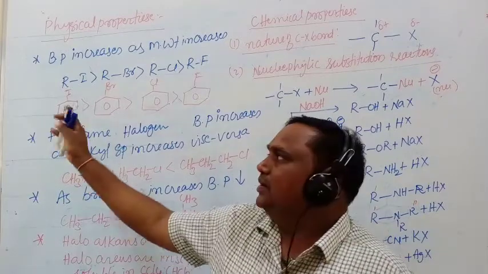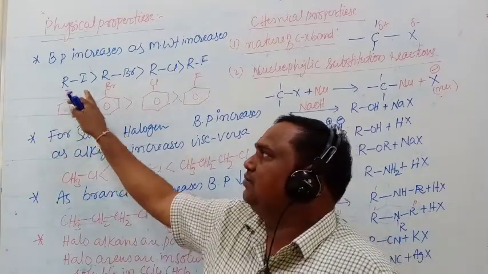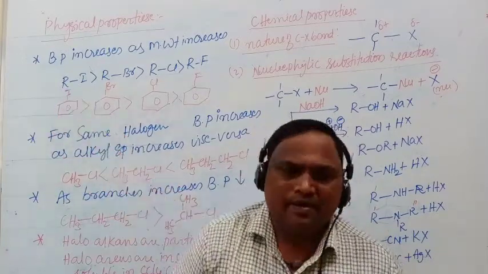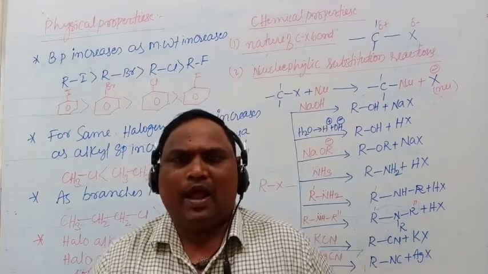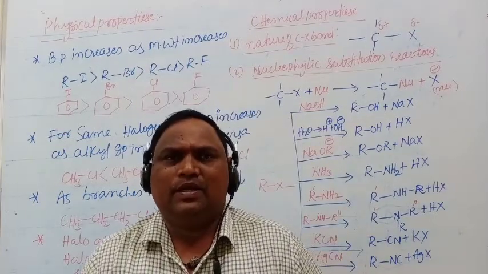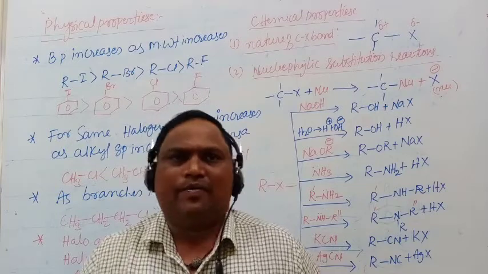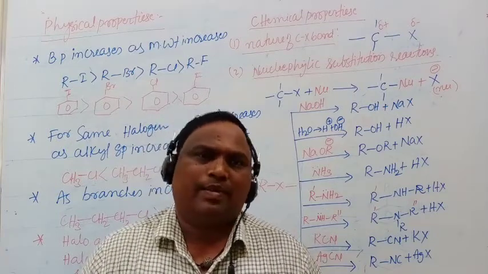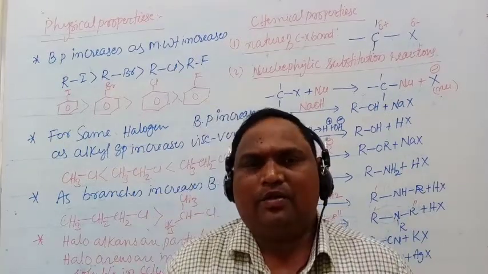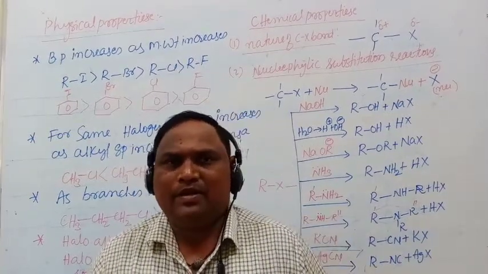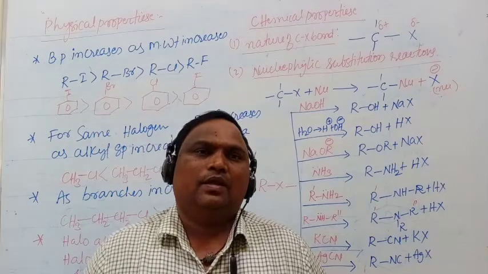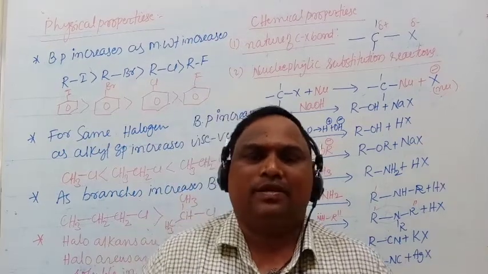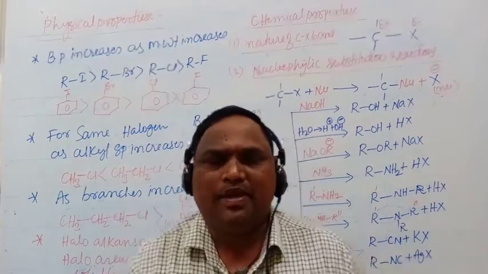Okay, this is the example. Next point is, for the same halogen compound, as the alkyl group increases, the boiling point increases, and vice versa. That means as the alkyl group decreases, the boiling point decreases. The condition is that the halogen atom must be the same.